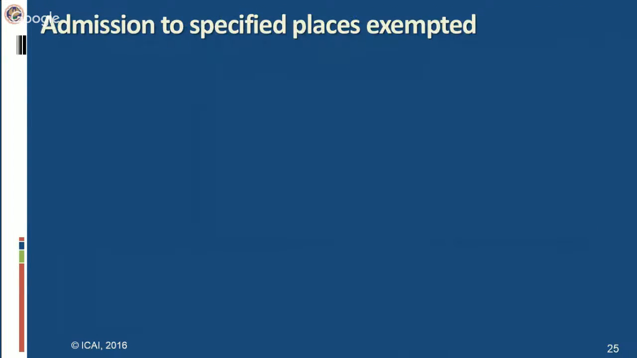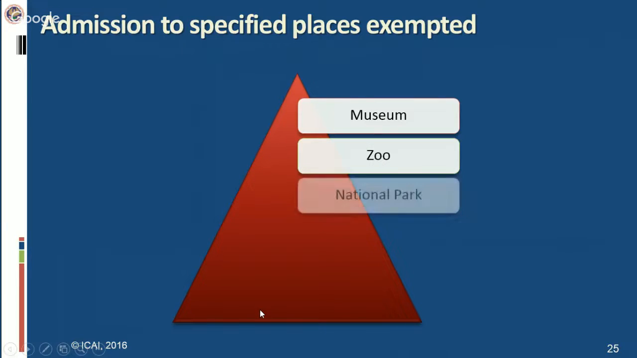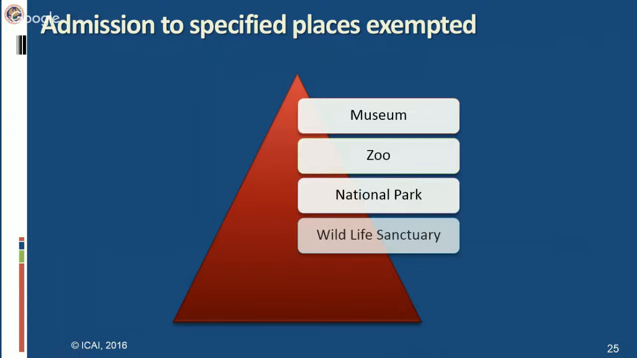Admission to specified places exempted. Now which are these specified places to which the admission has been exempted from service tax? First is museum, then zoo, national park, wildlife sanctuary, and tiger reserve. In fact, you all know what a zoo is, normally what we mean by zoo. But we'll see the definition of it, which is provided under the respective act. That we'll go through in detail.